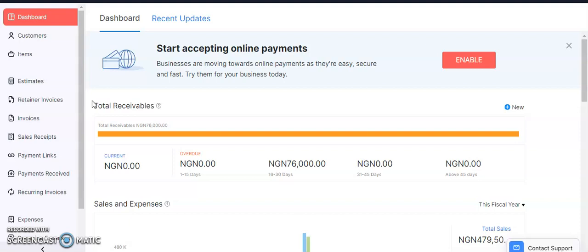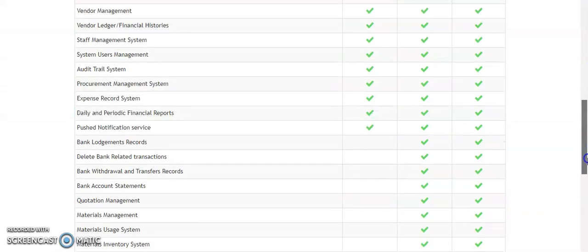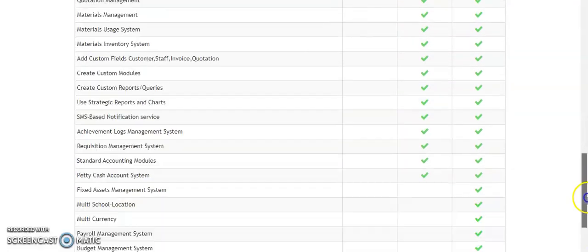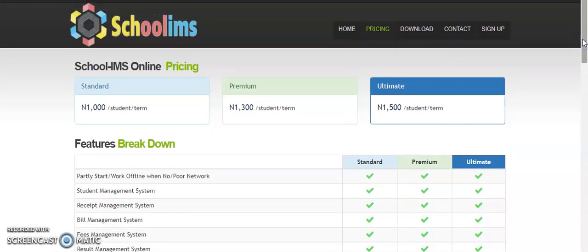I resell a school management portal called Schoolings. Look at the prices: 1,000 per student per term for standard, this is the one for premium and this is the one for ultimate. If what you need is a school management online portal, this is the one we resell and it is the best. It's so wonderful, so nice. It comprises accounting because it was designed by an accountant. So all your accounting work, everything that has to do with school, e-learning and all the students' information will be here.